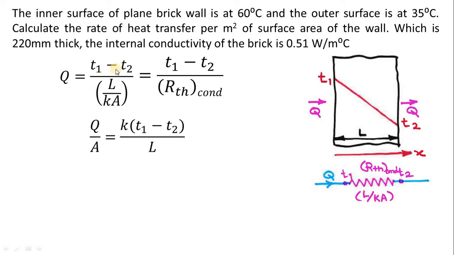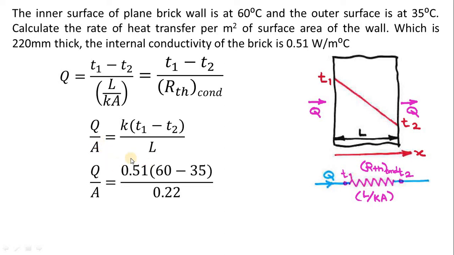So I can write this equation in this form, Q by A equals K into (T1 minus T2) upon L. Why have I taken A to the left side? Because here they have mentioned that they need the rate of heat transfer per square meter. That's why I have taken A from the right side to the left side.